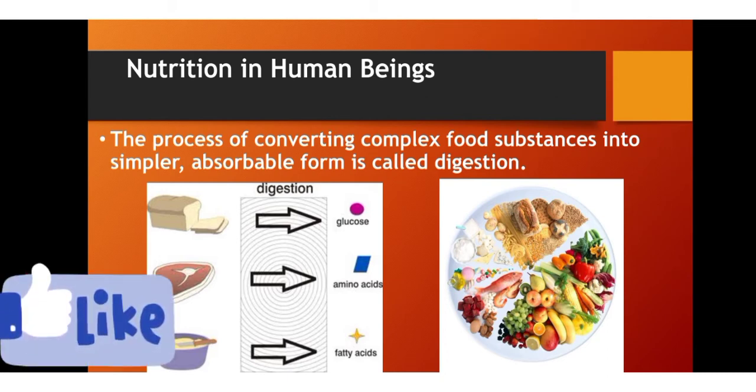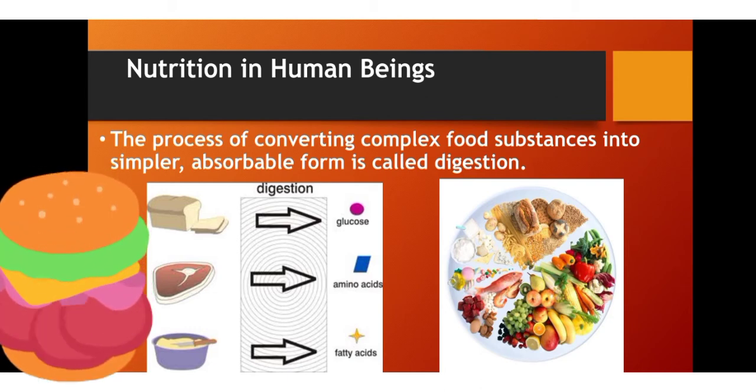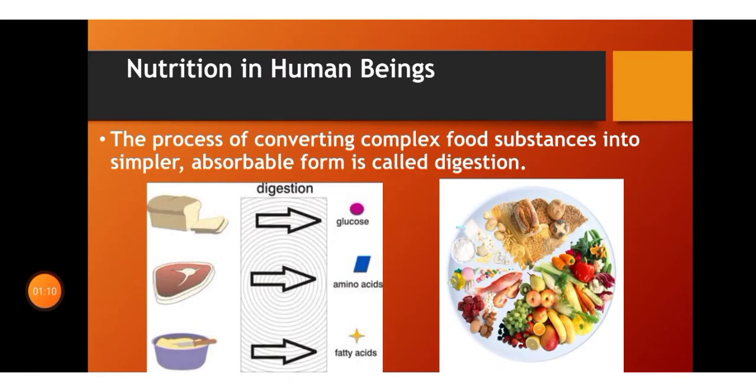We know that the process of converting complex food substances into simpler absorbable form is called digestion. The food we eat is converted into simple form inside the body. The parts of the body that food travels through from ingestion to digestion is called the alimentary canal.